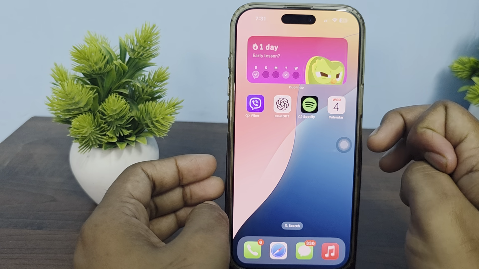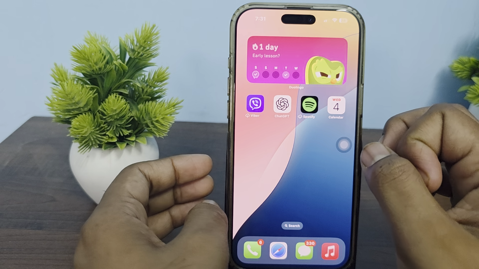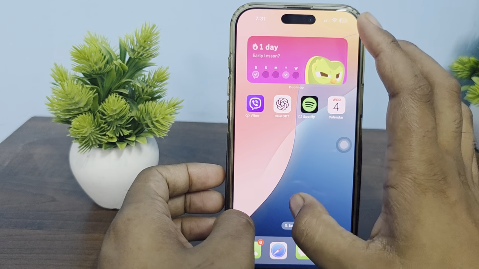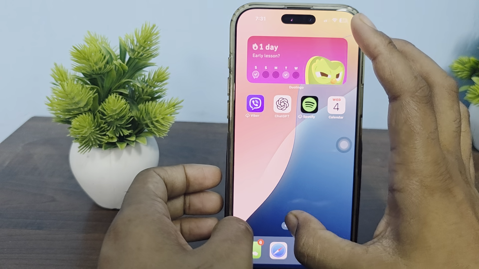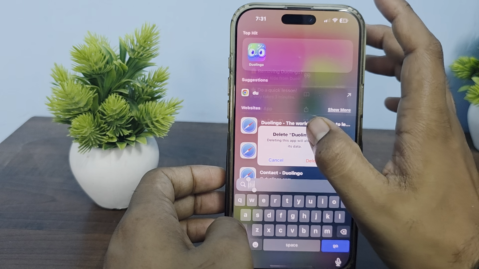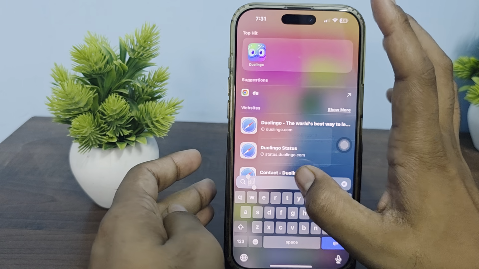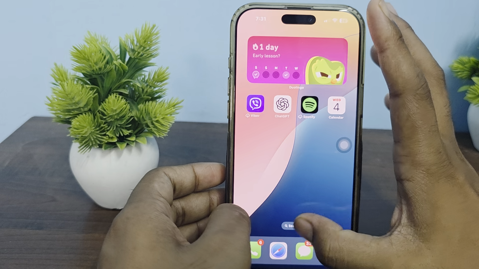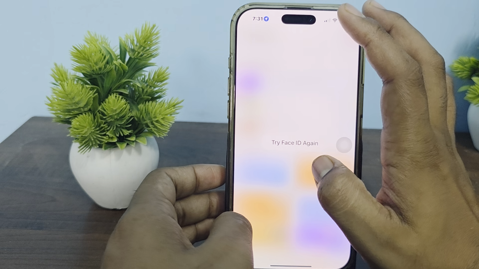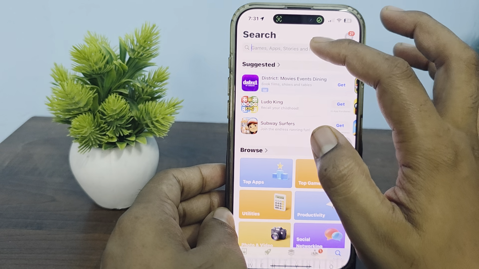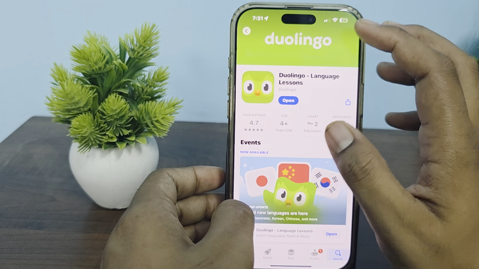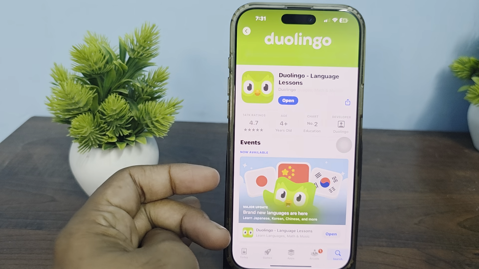Then if you are still having the issue, try to reinstall your Duolingo app. For reinstalling your Duolingo app, simply open your application, then long press on it, then tap on the option of delete and delete. After deleting, open your app store. In the app store, search your Duolingo application, and tap here and download the latest one. So these are the things that you can do.